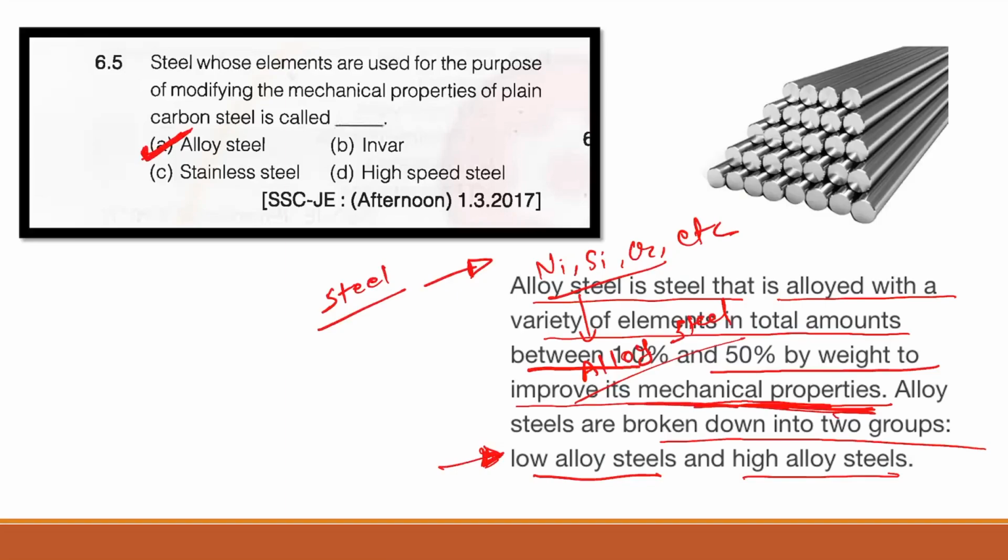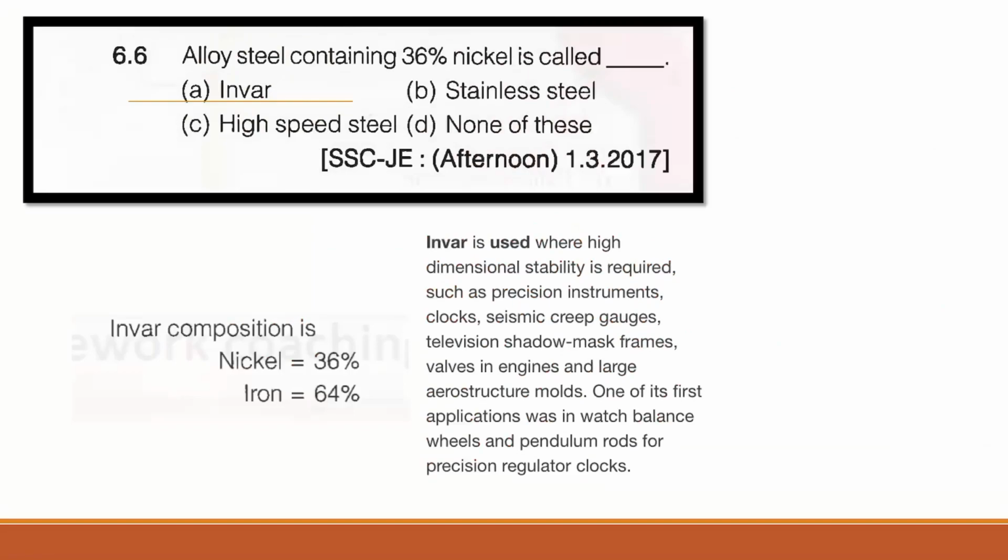So next question. This is the alloy steel, as you can see here. Now next question, guys: alloy steel containing 36% nickel is called as.